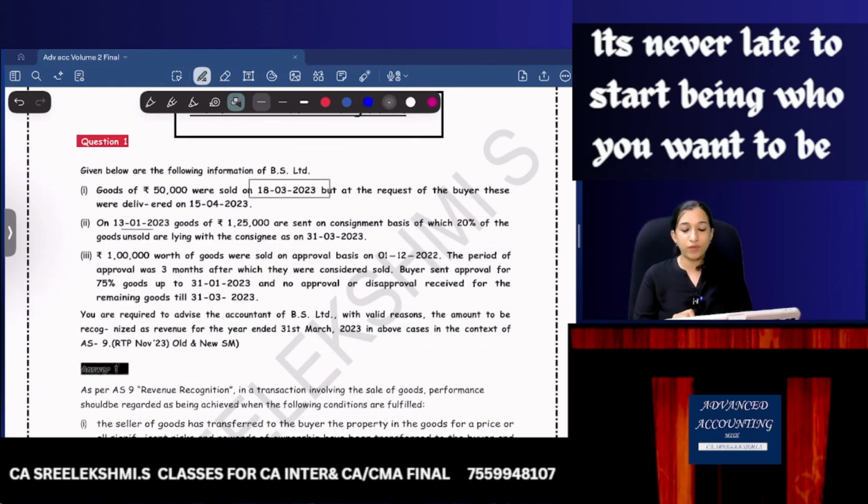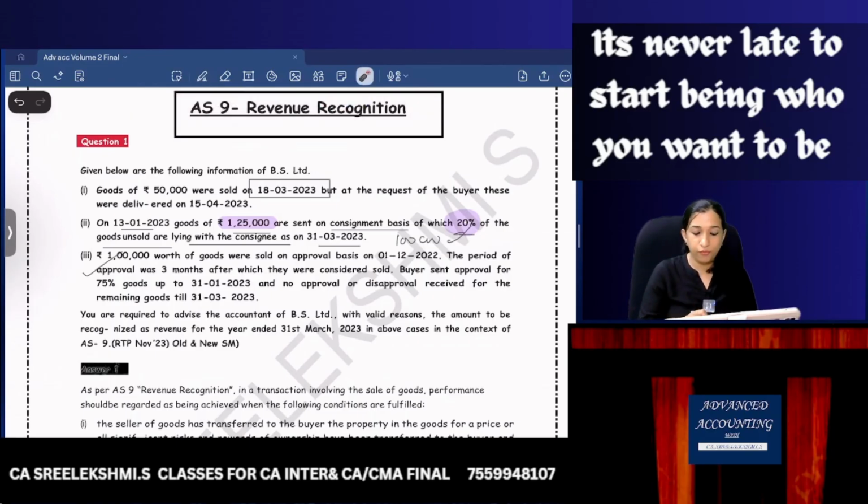On 13th January 2023, goods of 1,25,000 were sent on consignment basis, of which 20% of the goods are unsold and lying with the consignee. So 1,25,000 is the sales we made, of which 20% goods are still lying with the consignee, which means 1,25,000 into 80% is sold to the end customer. So we can recognize a revenue of 1 lakh.